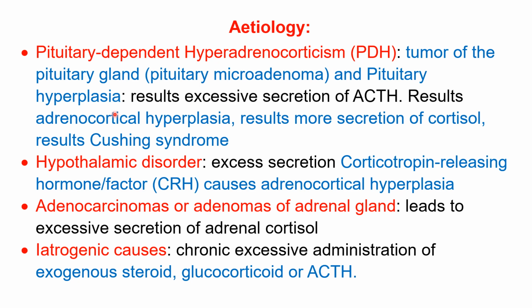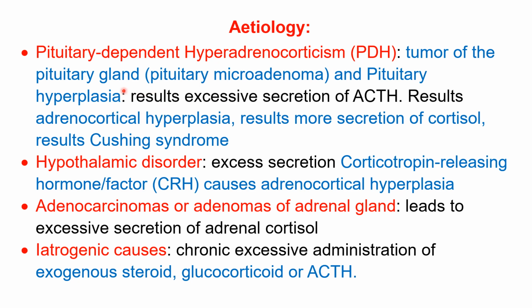About 70 to 80% of causes are due to this, and this is called Cushing disease. It is a part of Cushing syndrome. But when the main cause is the pituitary, it is called Cushing disease. When the causes are pituitary plus other causes, it is called Cushing syndrome.